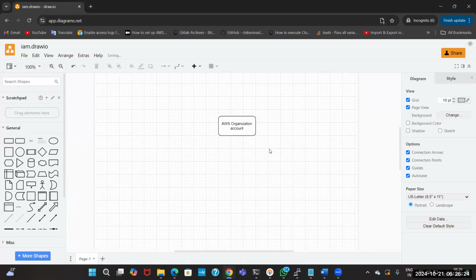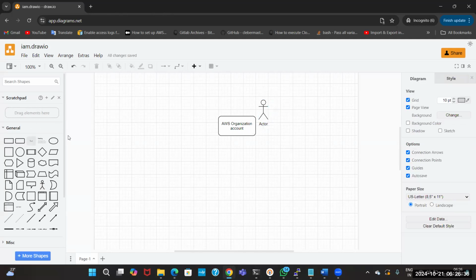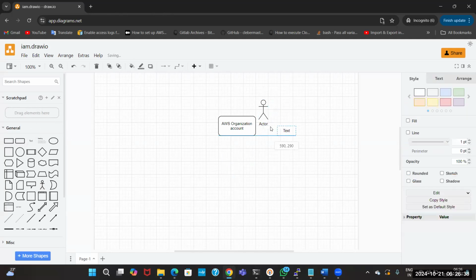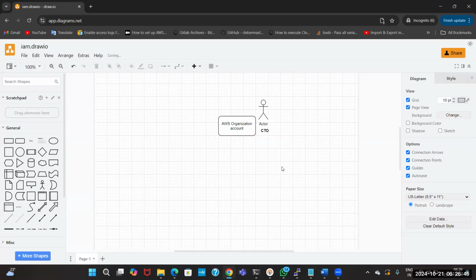Now let's take the scenario of your company's CTO or CEO. You are working for a startup company. The CTO will be the owner of the account.